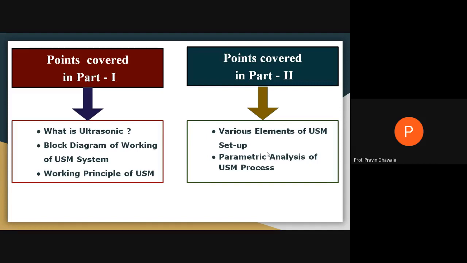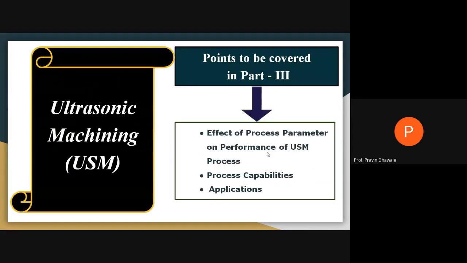In the second part, we dealt with the different elements used in ultrasonic machining, like transducer, sine wave generator, tool holder, tool, abrasive. Then we discussed the parametric analysis of ultrasonic machining. Now this will be the third part of ultrasonic machining.